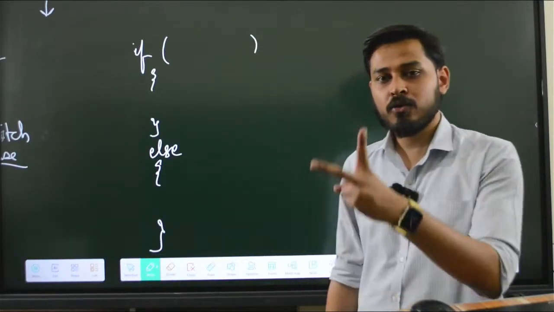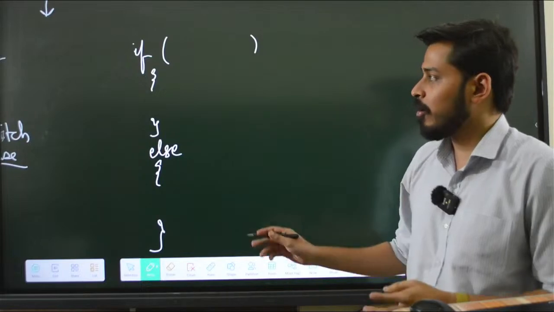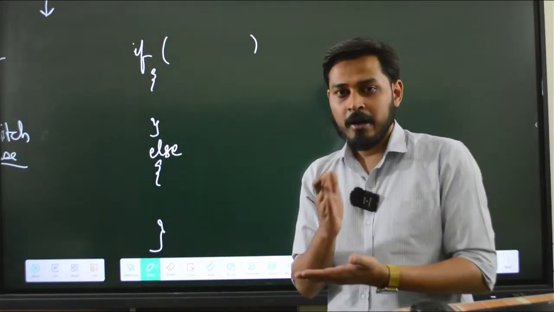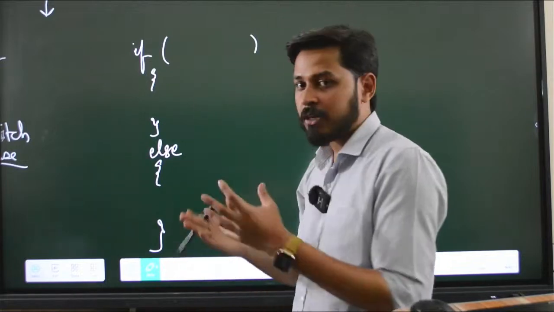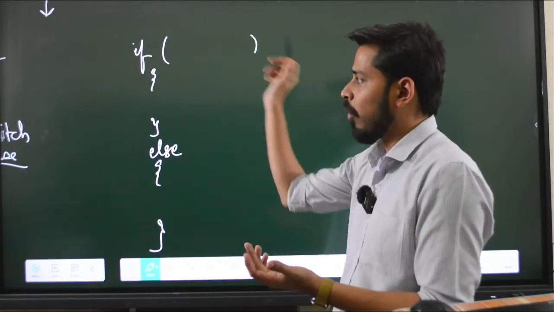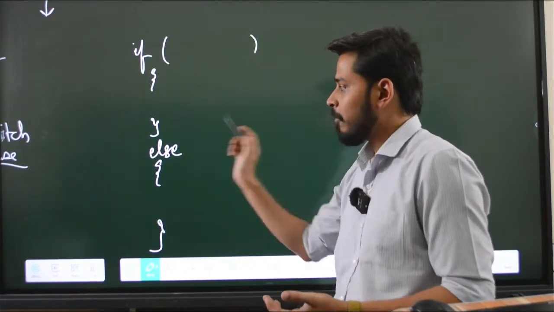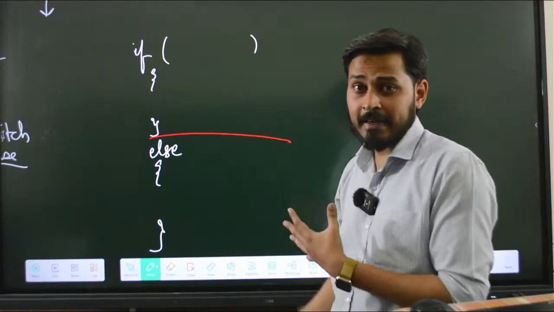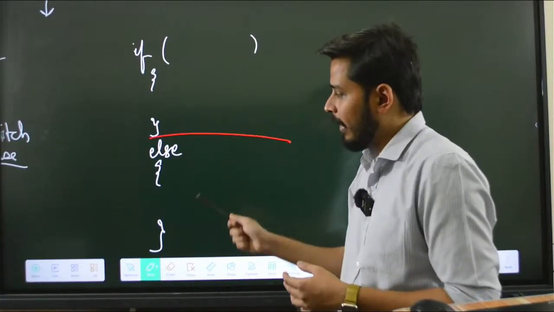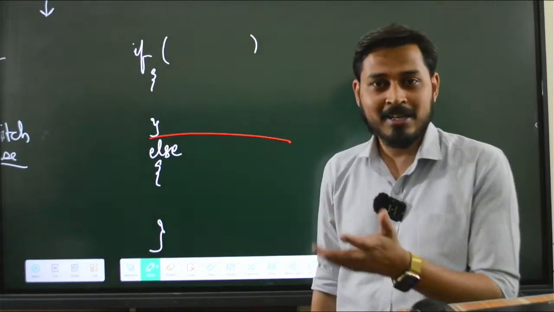So basically there are two blocks of code created here. I am using a word called block of code. Block of code means whenever we are inside the curly braces of any particular block, that is what you call a block of code. We say if block, so the part above the red line is what you call the if block, and the else part will be called the else block.